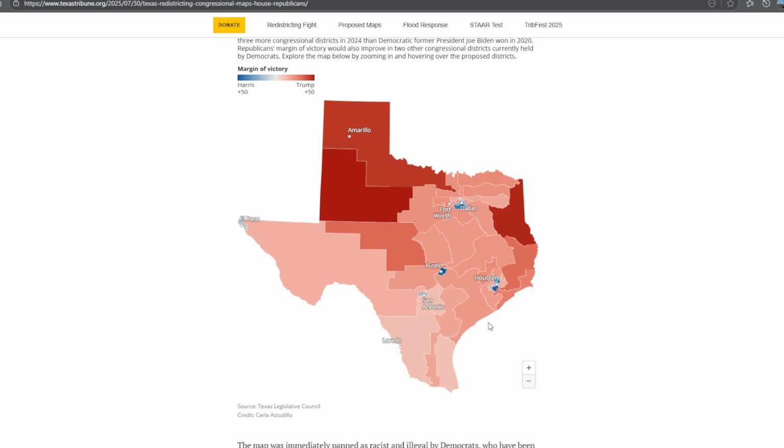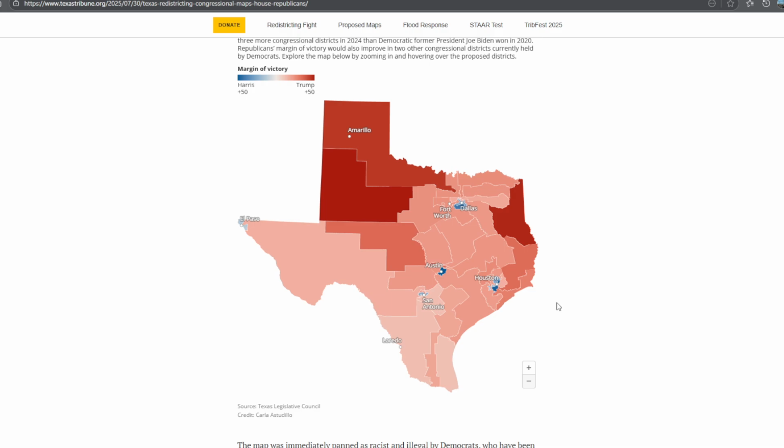What is very interesting about this is that Texas Democrats are now flying to Illinois because they don't want to have this map in play for next year's election, even though Governor Abbott said he can call a special election for all of those guys if they continue to do that. If they return to Texas, they'll be arrested because they're stopping a special session from happening, and that's what they're saying. We'll see if that will happen.